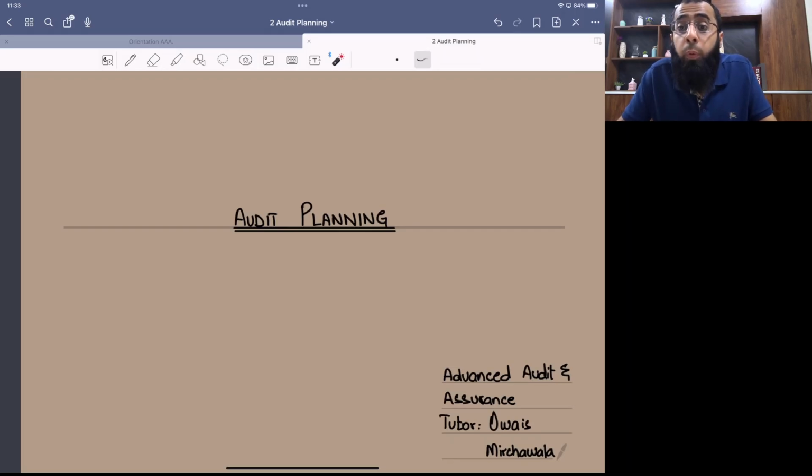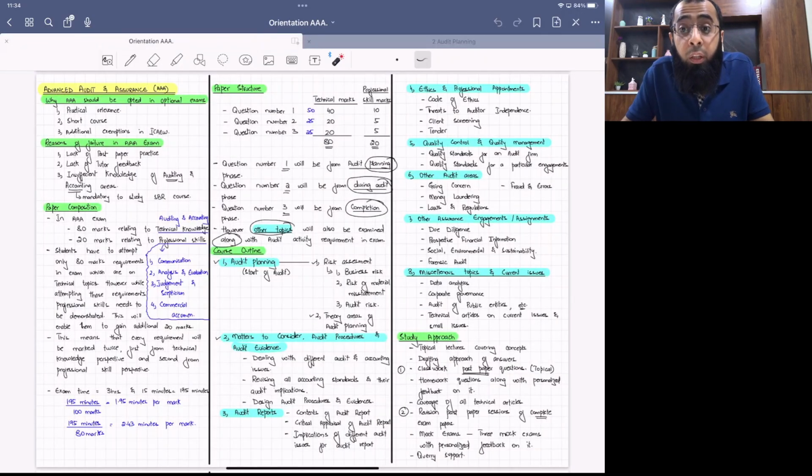I hope you all remember that in the previous class we had an introductory discussion on the Advanced Audit and Assurance course. In today's class we will start discussion on the first chapter of our course, and that is Audit Planning. But before going into detail of this chapter, let's take a quick review of what we discussed in our last class, which included an introductory discussion on the Advanced Audit and Assurance course.